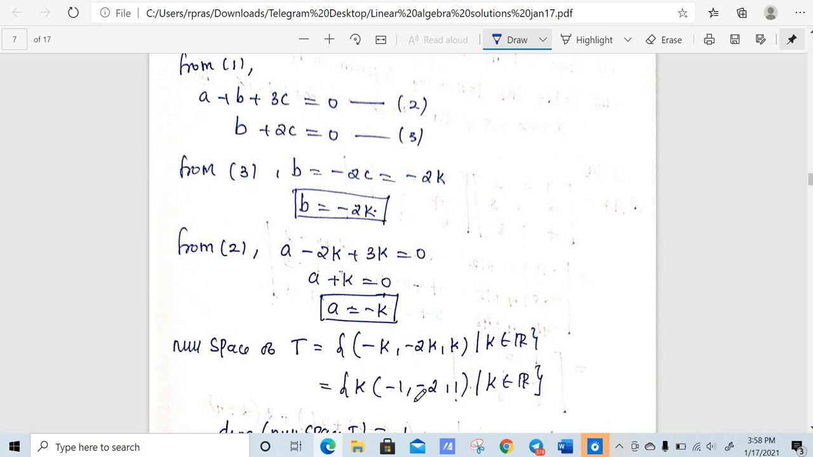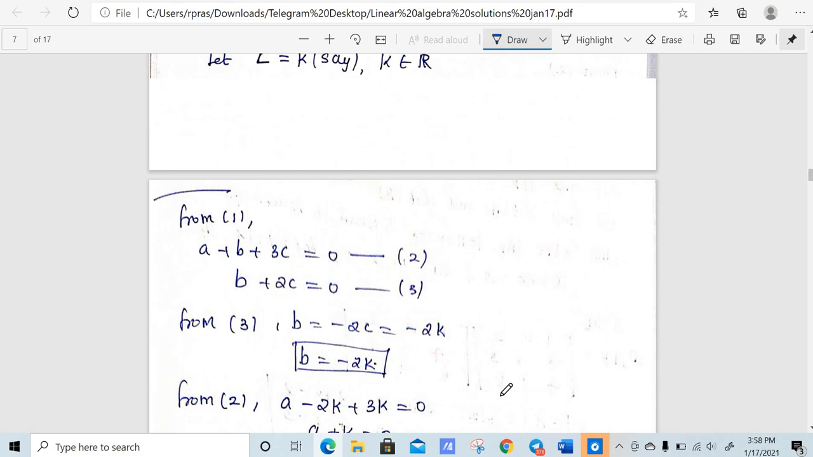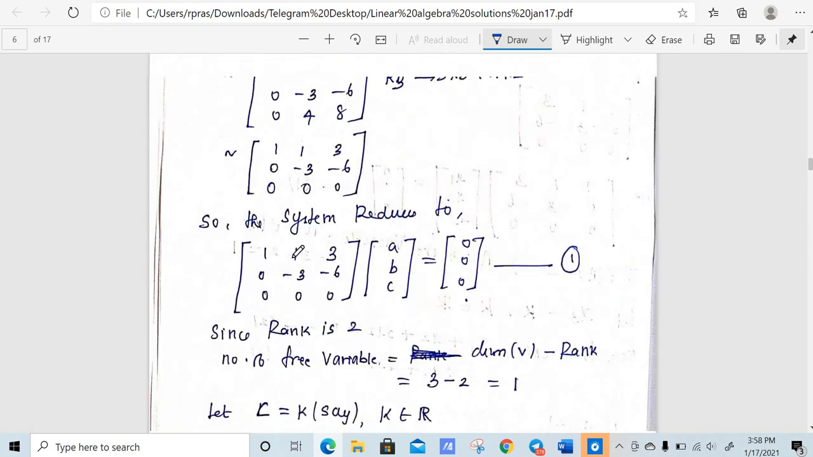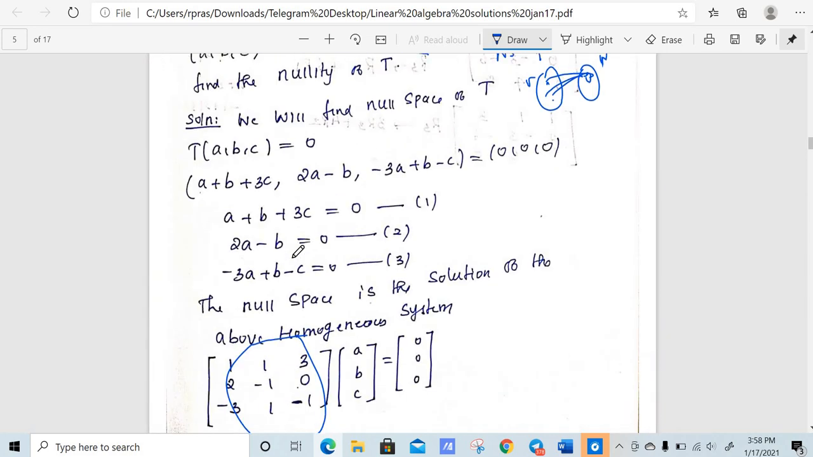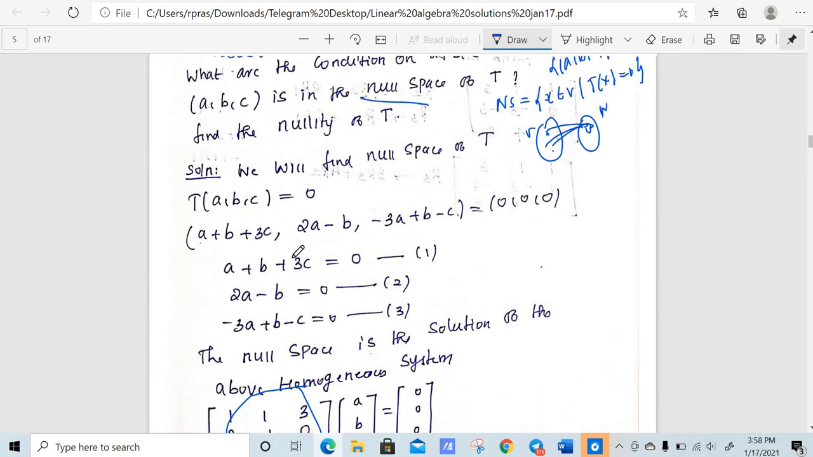So what is the dimension? It is 1, right? So dimension of null space is 1. That means nullity is equal to 1. They have asked us the condition for A, B, C such that it is in the null space of T. The condition is these two, that is A plus B plus 3C is equal to 0 and B plus 2C is equal to 0. So these are the two conditions for A, B, C such that it will be in the null space.